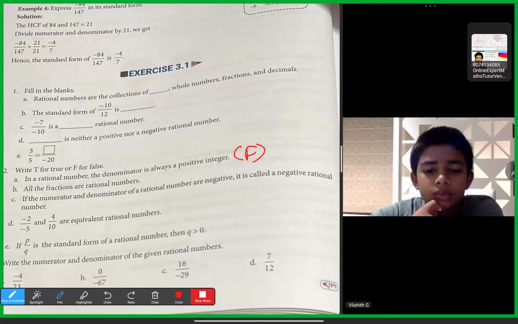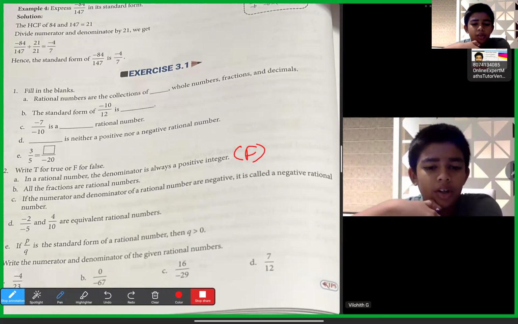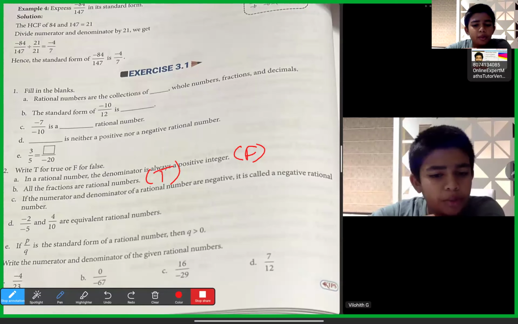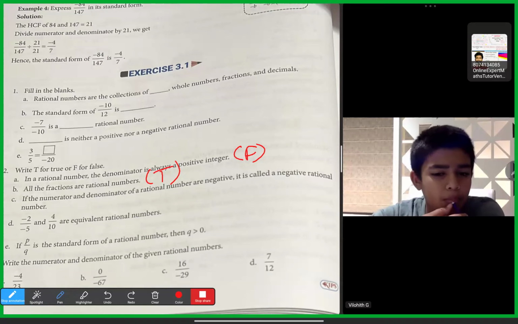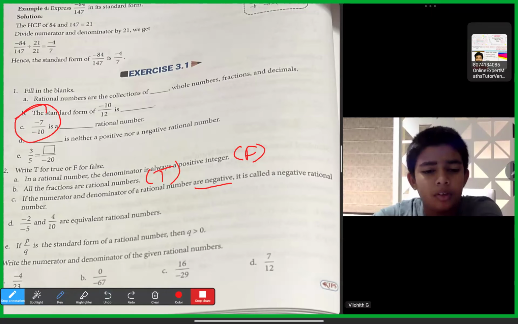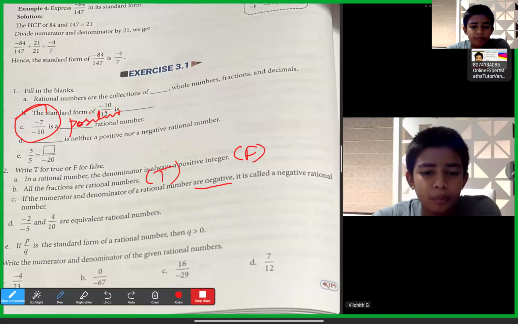Then, all the fractions are rational numbers. True, sir, because all fractions are part of rational numbers. If the numerator and denominator of a rational number are negative, it is called a negative rational number. Sir, true. But numerator and denominator both negative, like the example, is false. Both negative means finally it becomes positive, sir. False. Yes.